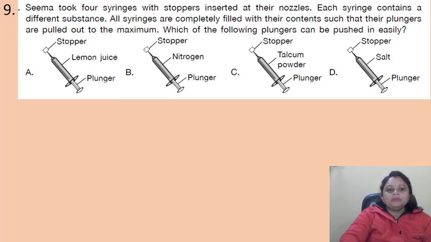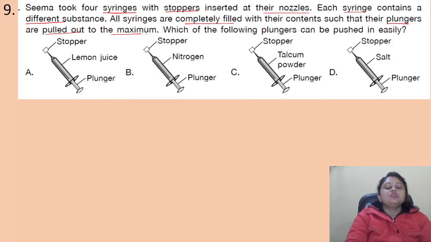So, syringe with stoppers inserted at their nostrils. Each syringe contains different substances. All syringes are completely filled, such that their plungers are pulled out to the maximum. So we have to think which one will be easier to be pushed. If we consider solid, liquid and gas, which one will be easier to push?